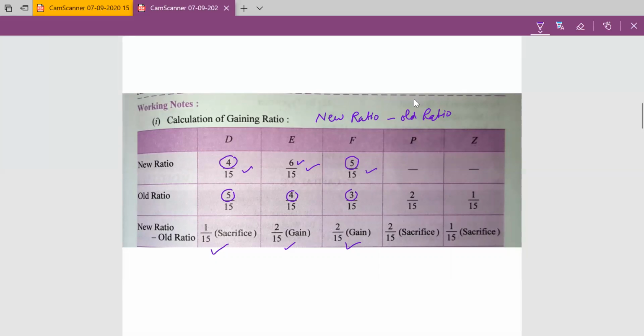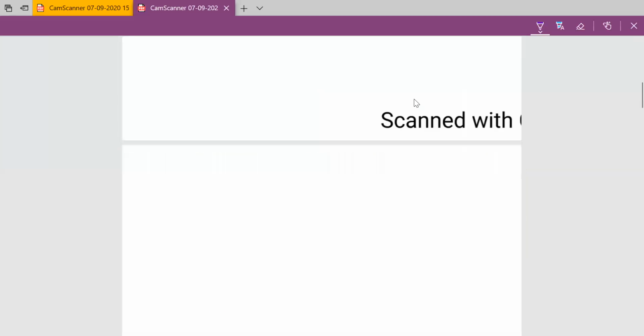Now the journal entry will be here: E and F, both partners are gaining partners. They will compensate the deceased partners P and Z as well as D, because D is a sacrificing partner. So they will compensate D, P, and Z in their gaining ratio. So then the journal entry will be E's capital account debit, F's capital account debit to D's capital account, to P's capital account, and to Z's capital account.